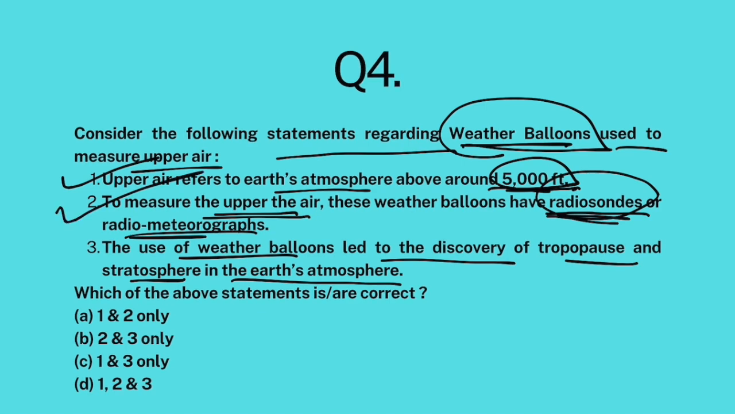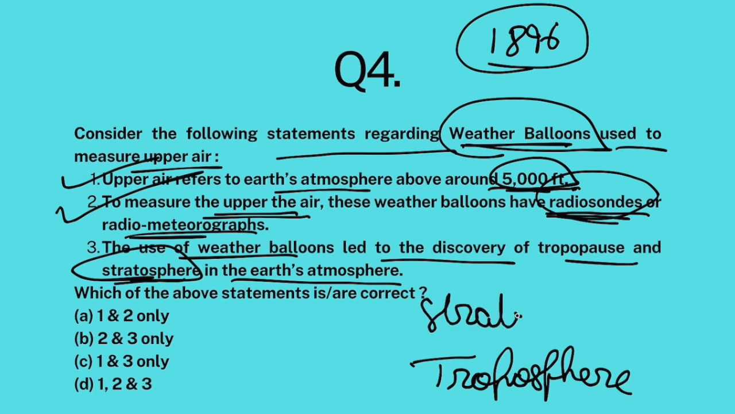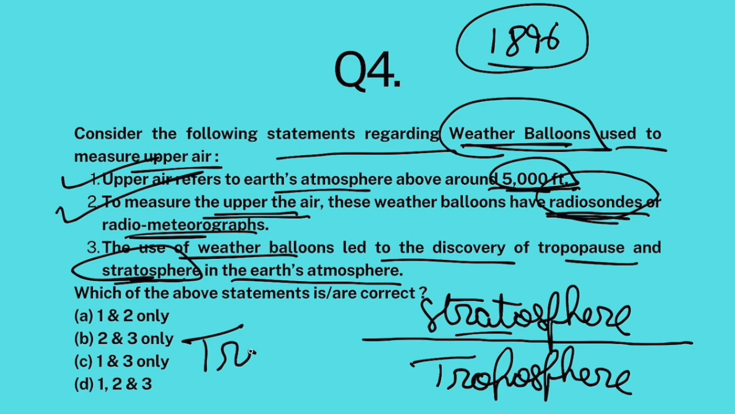Now, it is believed that it was in 1896 when first weather balloons were sent. And these weather balloons helped in discovery of stratosphere, another layer of atmosphere. So the lowest layer of atmosphere is troposphere. And above troposphere is stratosphere. Okay, troposphere is up to 12 to 15 kilometers, and above that is stratosphere. Now the boundary between troposphere and stratosphere is known as tropopause. So these weather balloons in 1896 discovered tropopause and stratosphere, absolutely correct. So all statements are correct.